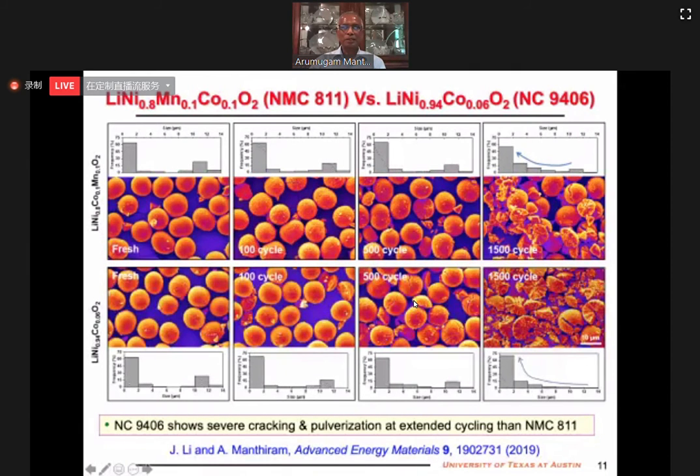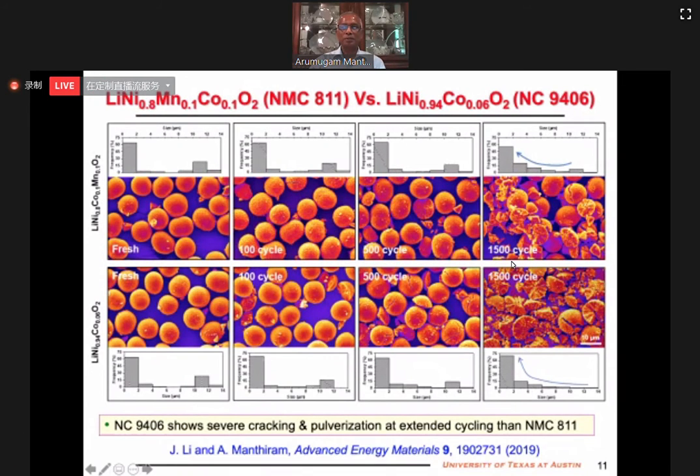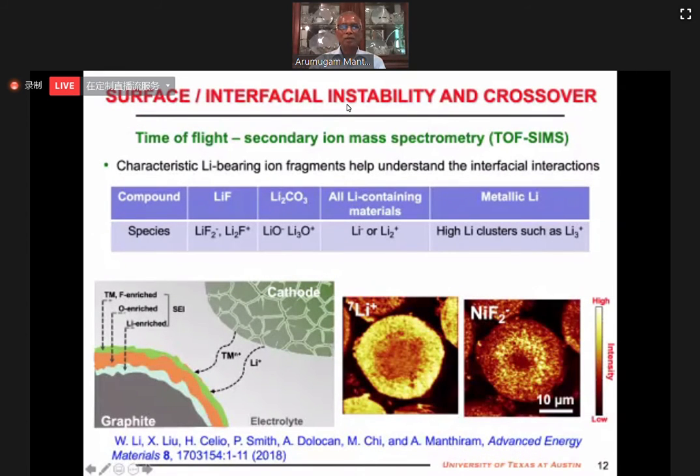So this shows a comparison of an SEM evaluation or inspection of the two cathodes after 1500 cycles. As you see here, initially you don't see much difference, but if you take the cathode out after 1500 cycles, there is much more cracking, degradation in the 9406 material compared to the 80% material. So more pulverization, more surface reactivity. So that's just the bulk.